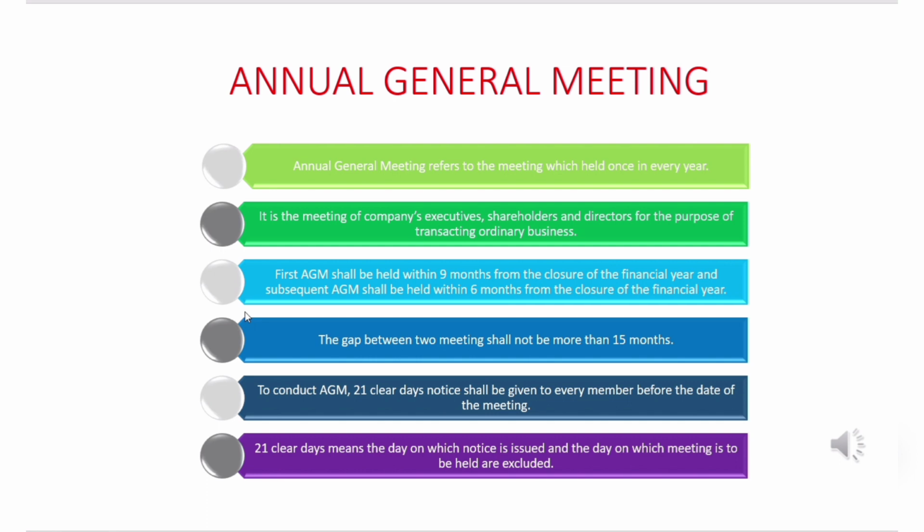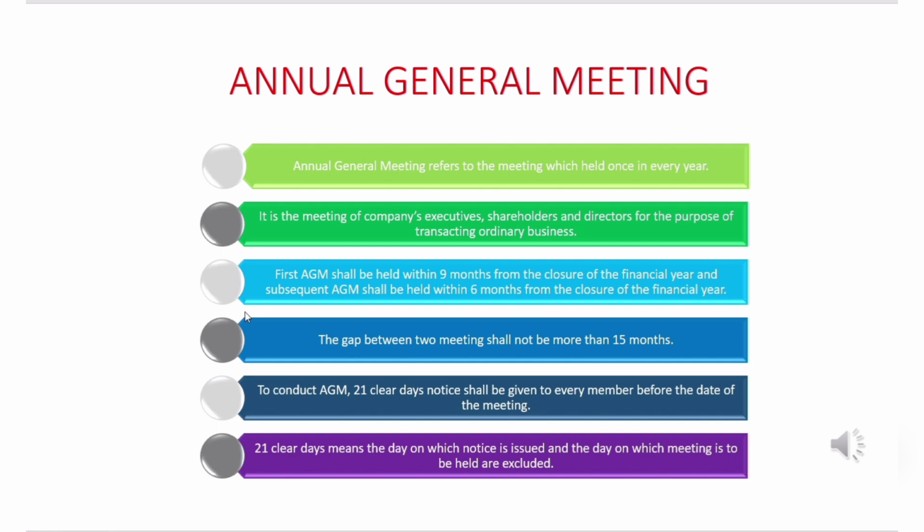Let us say a company decided to conduct a meeting on May 31st, this year 2024. Before May 31st, 21 days before implies it would be around the 9th of May. The notice should be issued on the 9th of May, since 31st minus 21 days would be the 9th of May.